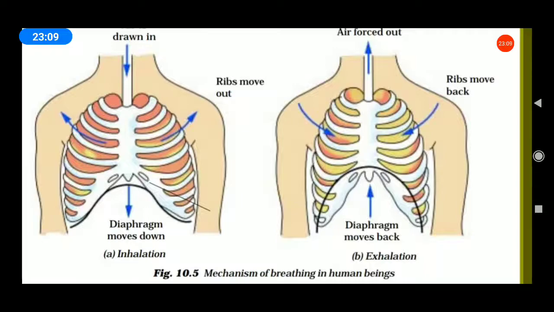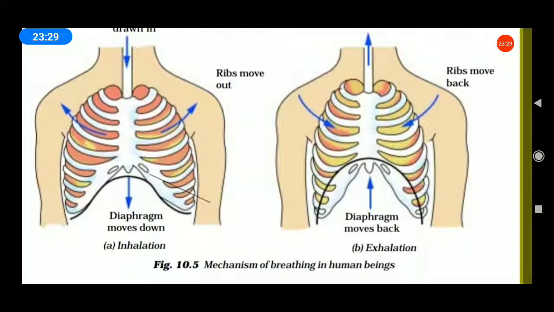Inhalation means the intake of air, the intake of oxygen. That is the inhalation. Exhalation means what? The releasing of carbon dioxide. That is the exhalation. Okay, listen.